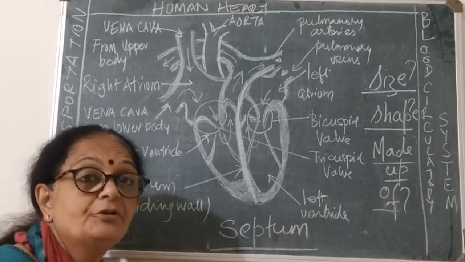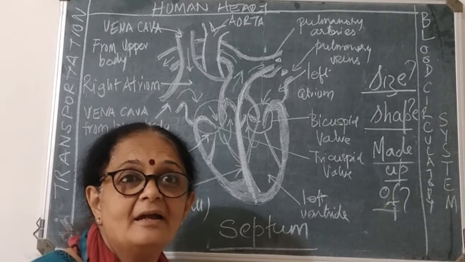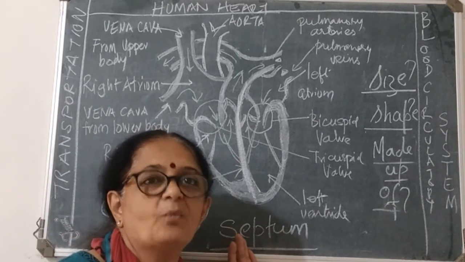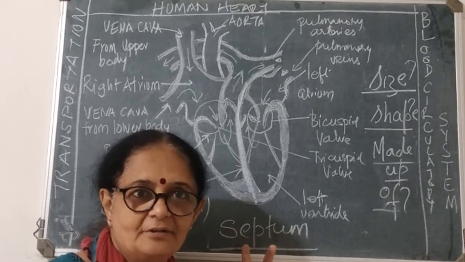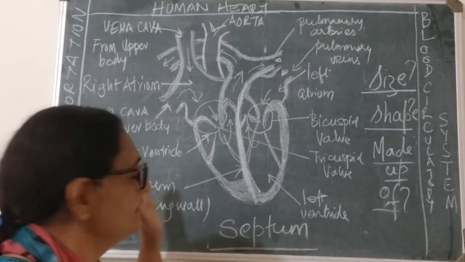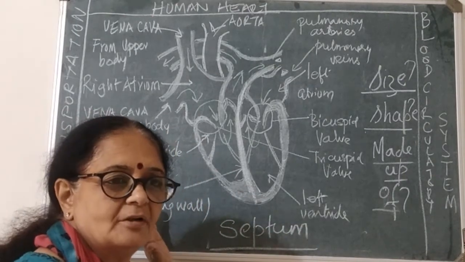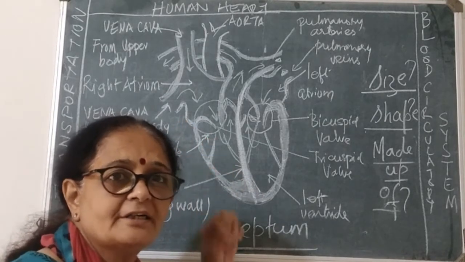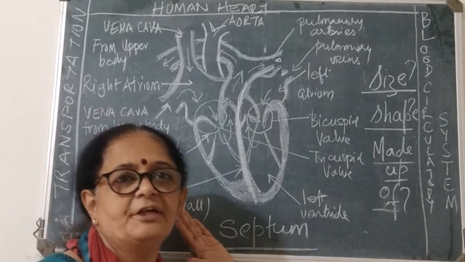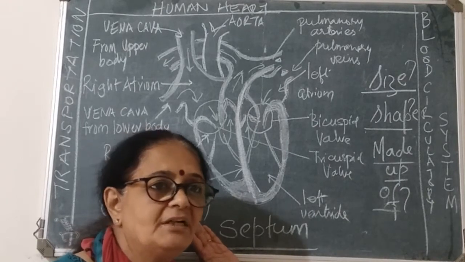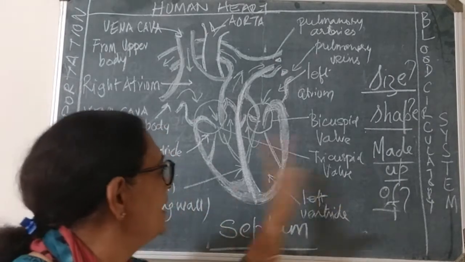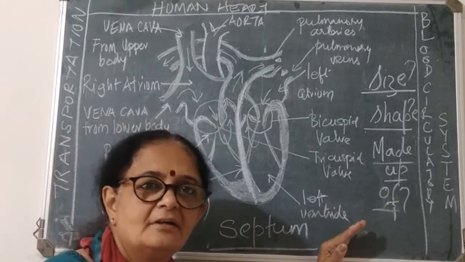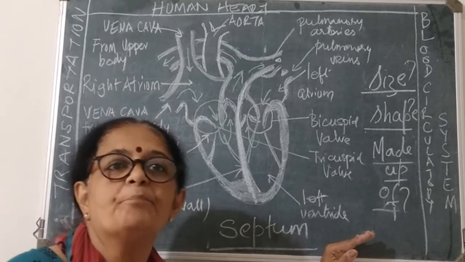Now you have to know the reason why this septum is required to separate the heart. Because on the right side of your heart, the body brings all the deoxygenated blood. Deoxygenated means impure blood. And the left side of the heart is containing pure blood.